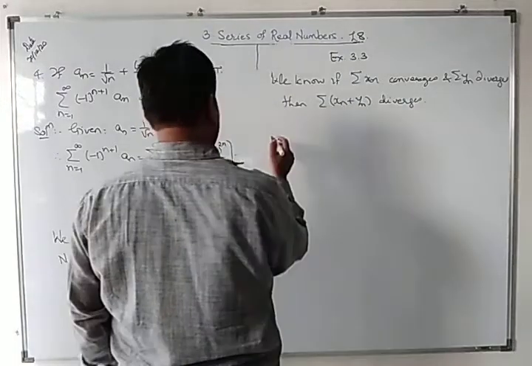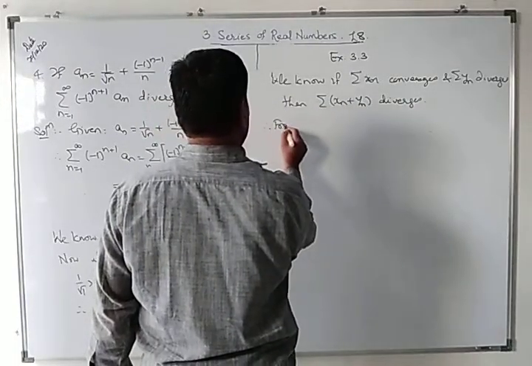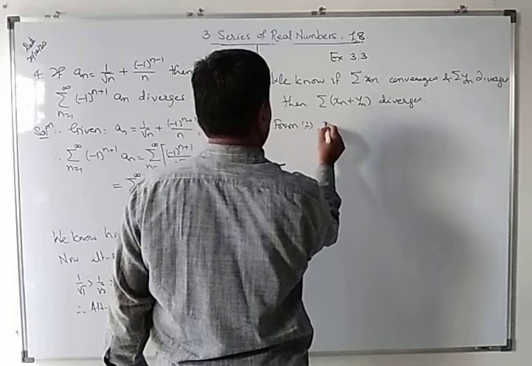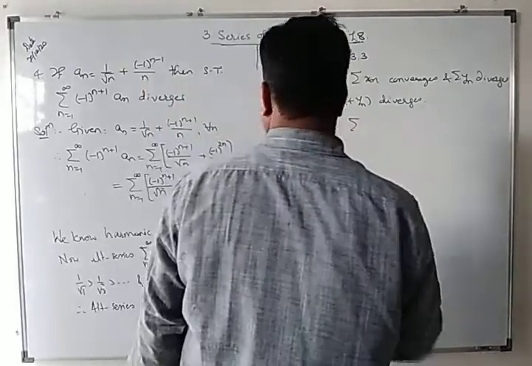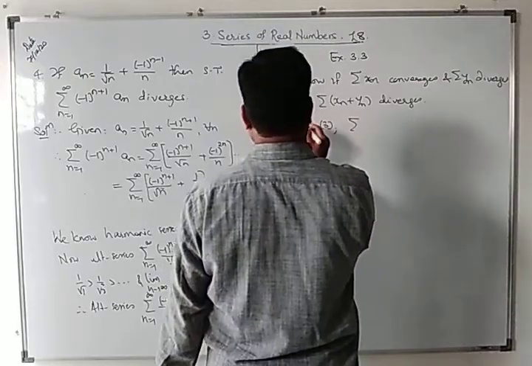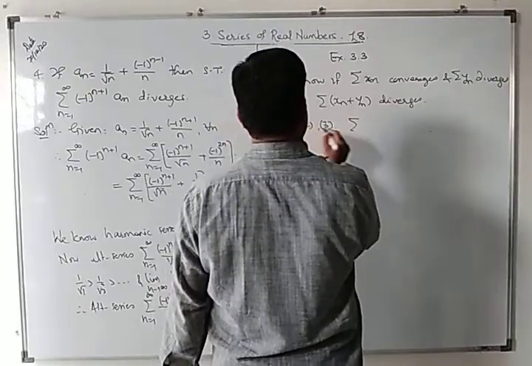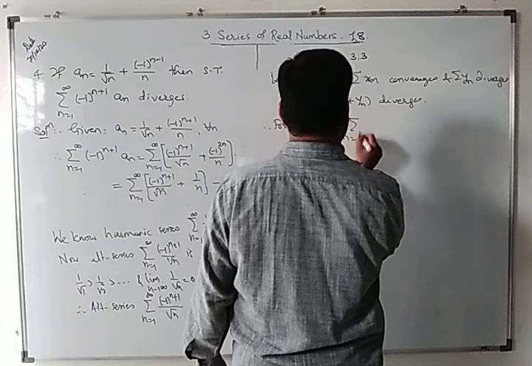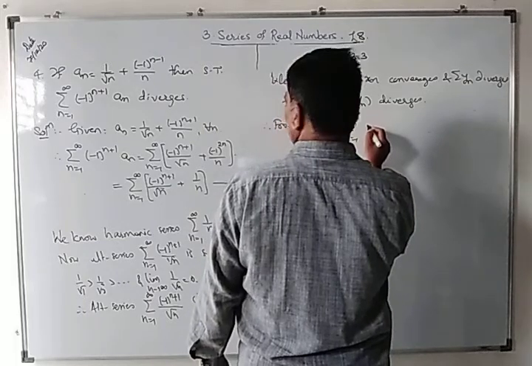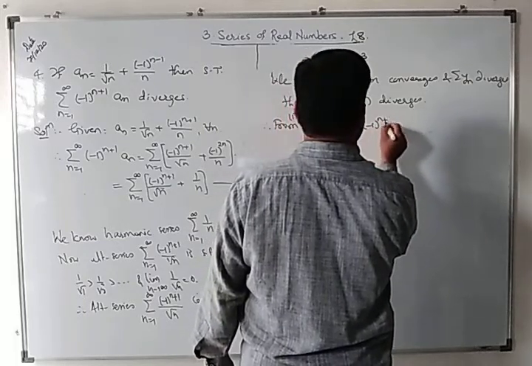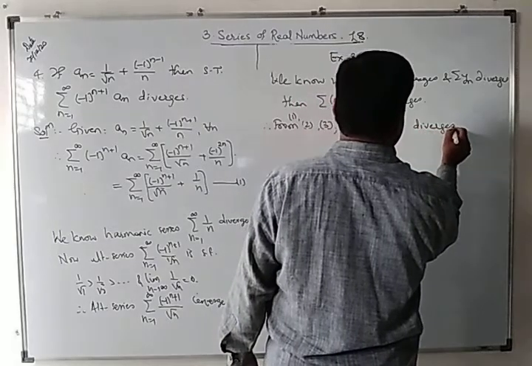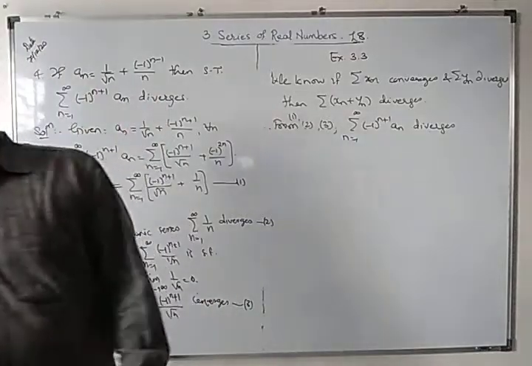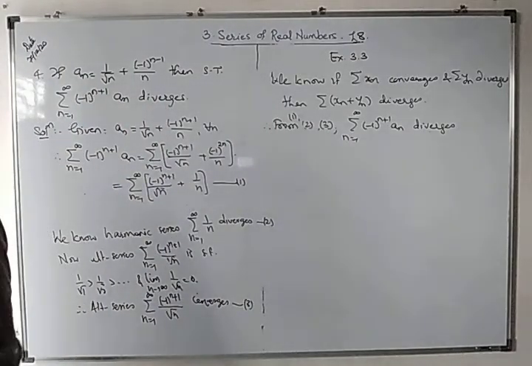Therefore, from 1, 2, 3, the summation from n equal to 1 to infinity of minus 1 raised to n plus 1 into a n diverges. This series is divergent.